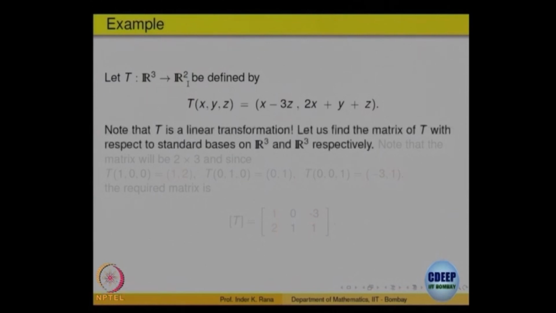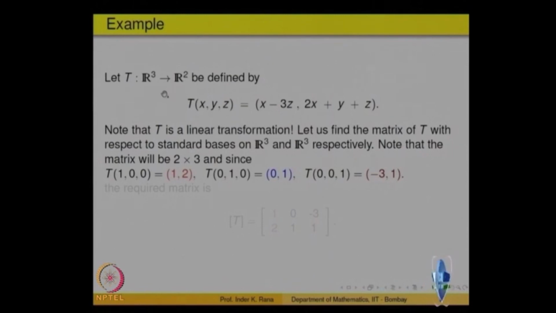So, let us fix the standard basis on the domain as well as on the codomain. If I pick on R3, what is the standard basis? That is 1 0 0, 0 1 0 and 0 0 1, that is i, j, k, and similarly i and j on R2.